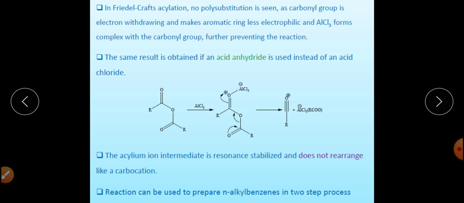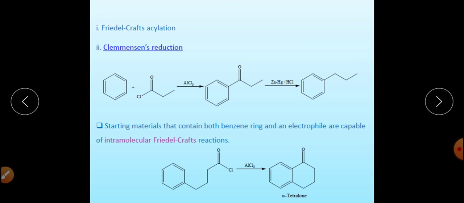We will have to do a sequence of reactions. For example, this is the product we want to prepare. How can it be prepared? First of all, we take the benzene ring and react it with this particular acid chloride in presence of AlCl3, and this will form this particular ketone.